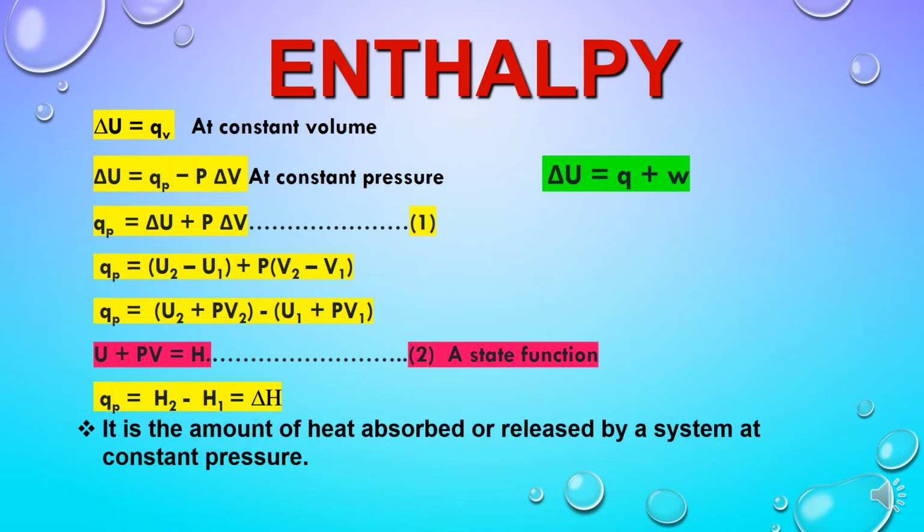So we can define enthalpy change as the amount of heat absorbed or released by a system at constant pressure. And if we put the value of QP in the first equation, we'll get delta H is equal to delta U plus P delta V. This is our important equation which we can use for calculations of enthalpy change from internal energy change for a particular process.